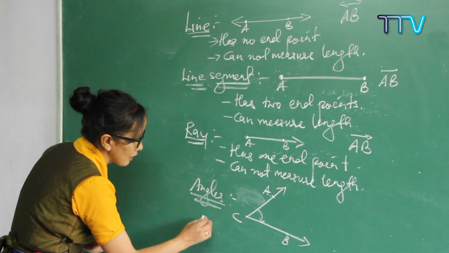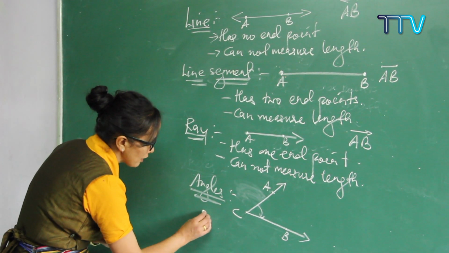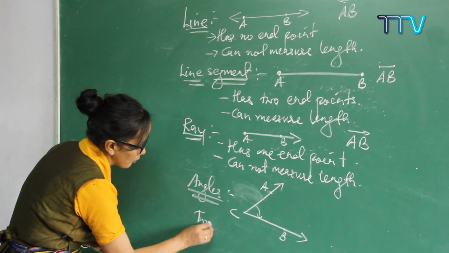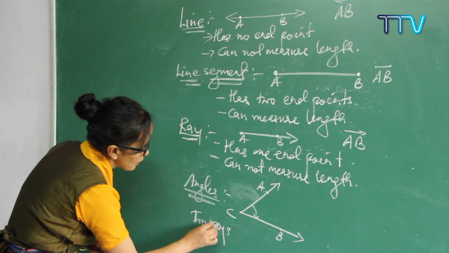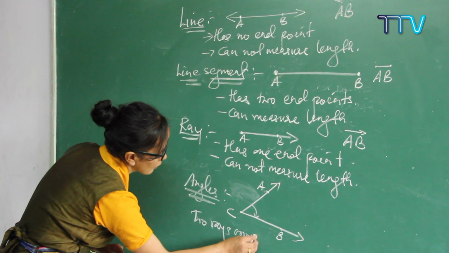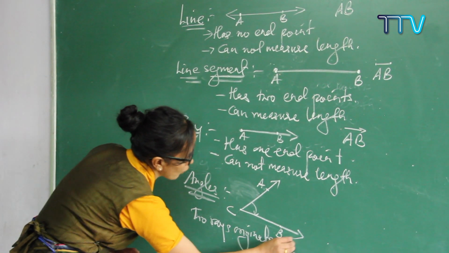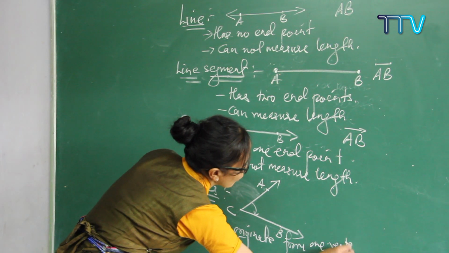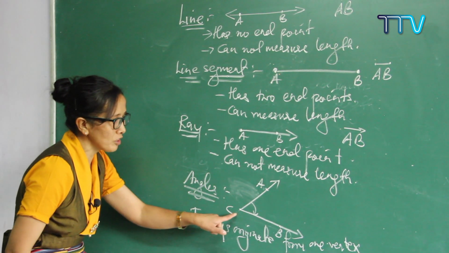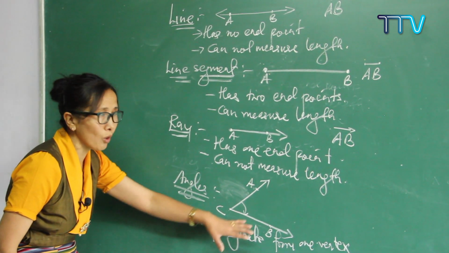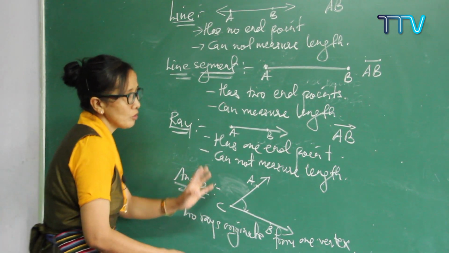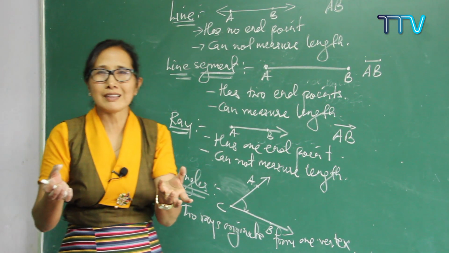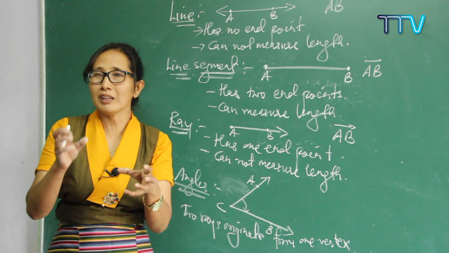So you can just write it down: when two rays originate from one vertex, then it is called an angle. Understood? When you reach class 10, some of the students find it difficult